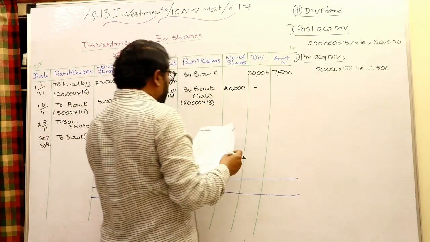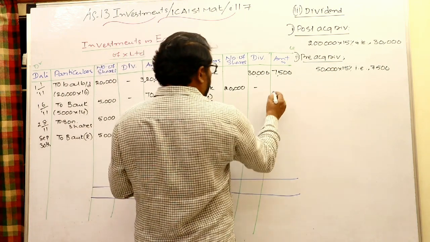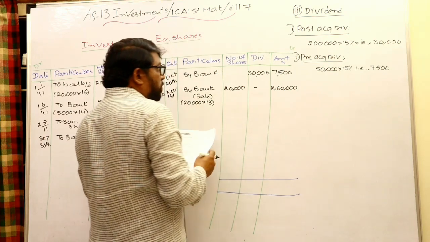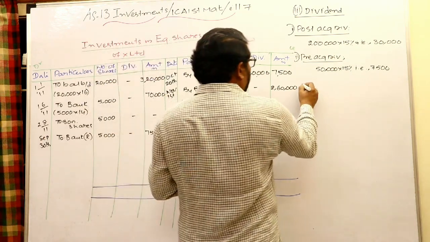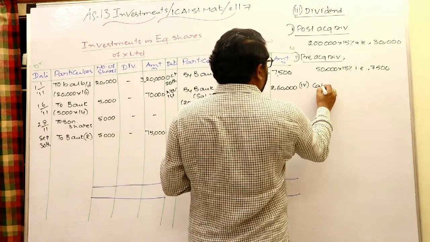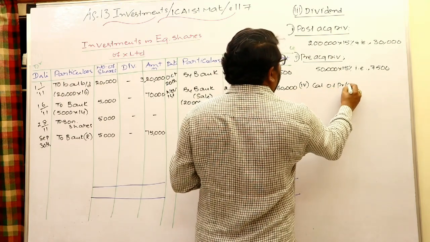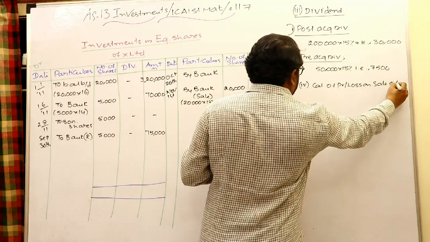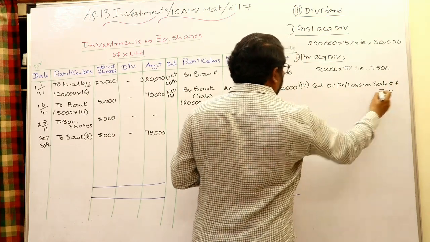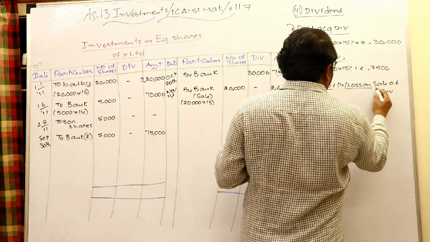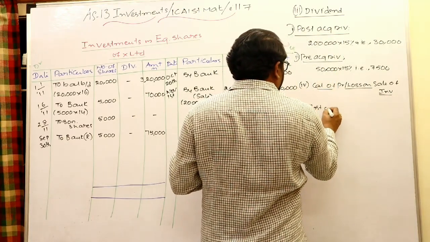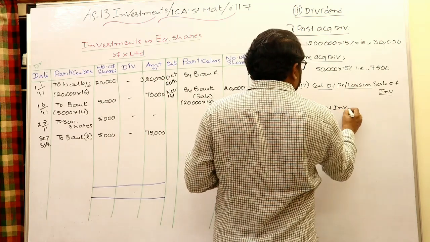That is 20,000 into 13, 2,60,000. Whenever a sale has taken place, I need to calculate the profit or loss. Calculation of profit or loss on sale of investments. First, I would like to know the cost of investment sold.